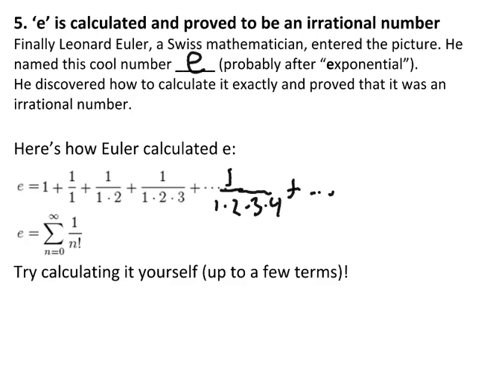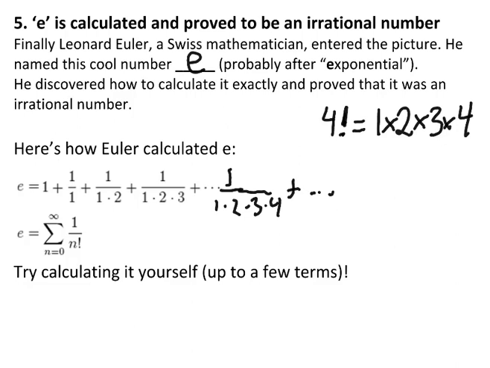So this thing on the bottom here is called a factorial. The exclamation mark is a factorial. So 4 factorial would be 1 times 2 times 3 times 4. Basically, all the numbers from 1 up to this number itself multiplied all together.